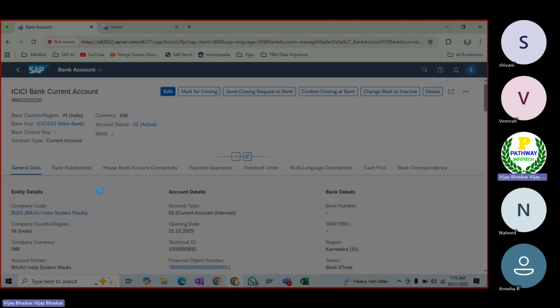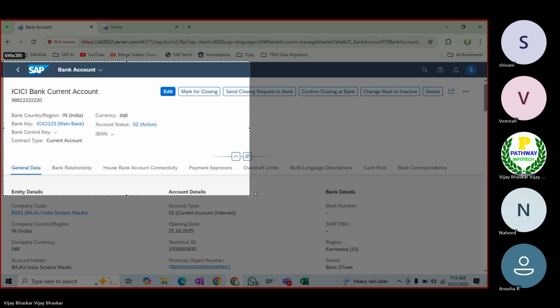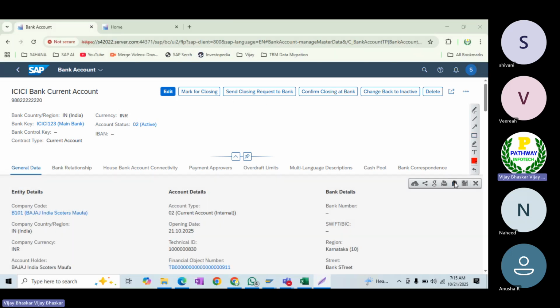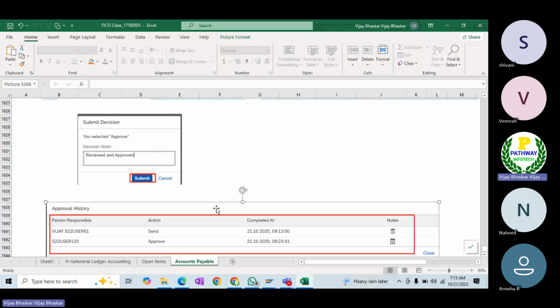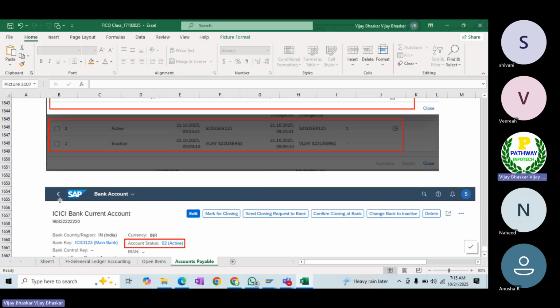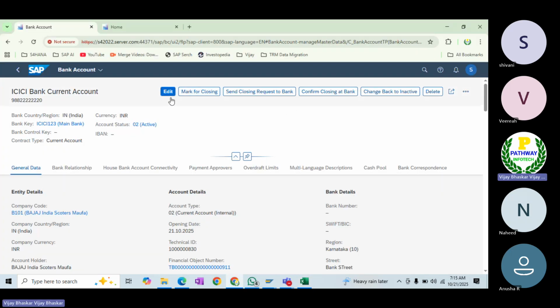Active state is nothing but the account is now enabled for your business transactions. Now you can see that the account is in inactive state. In case the account is in approval state, the edit option will not appear. Please take note. In case the account is in a workflow state, I mean somebody needs to review and approve it, then this edit option will not be enabled.